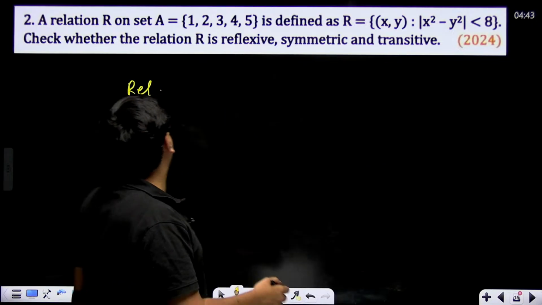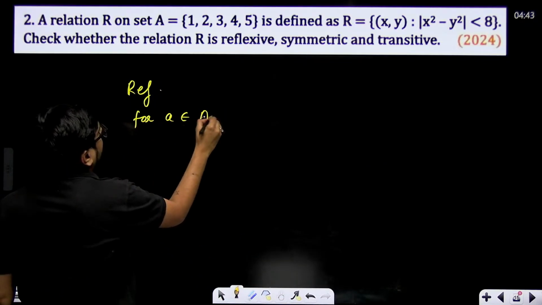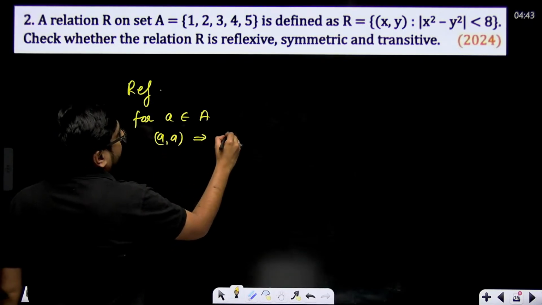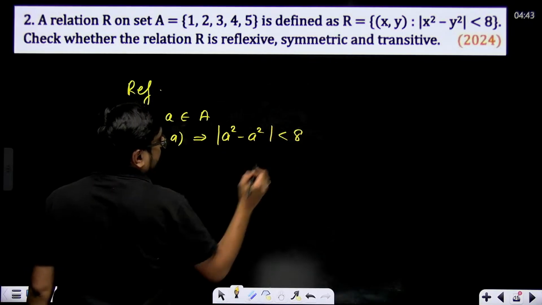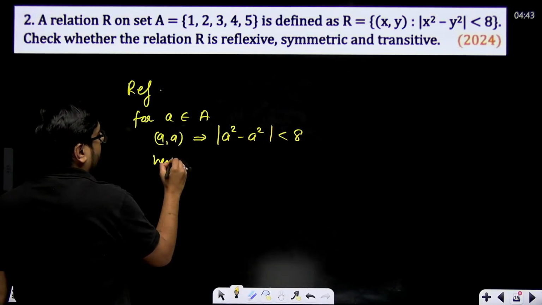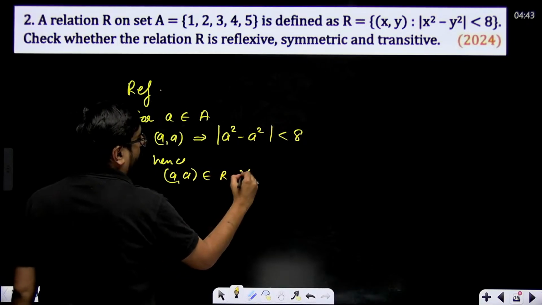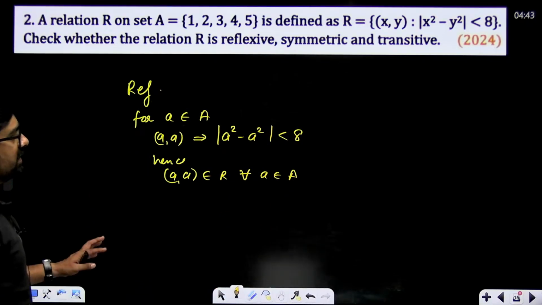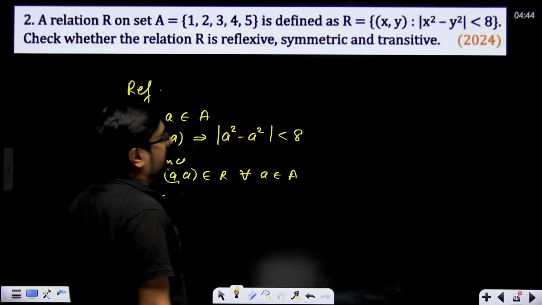So for all a belonging to the main set A, a comma a implies that a square minus a square mod will be less than 8. Hence a comma a belongs to R for all a belonging to the main set A, the relation is reflexive. We'll simply write that this is reflexive.